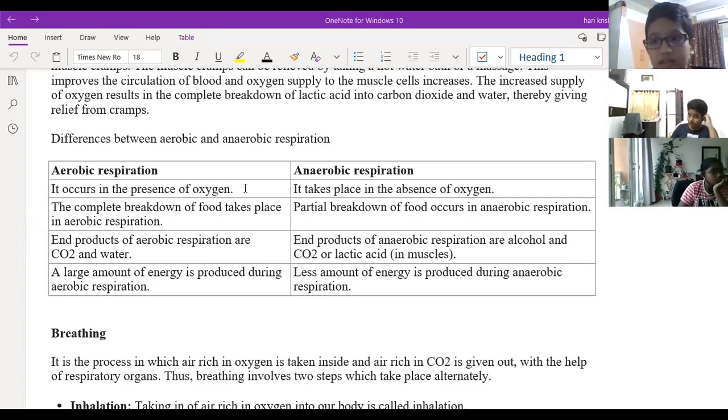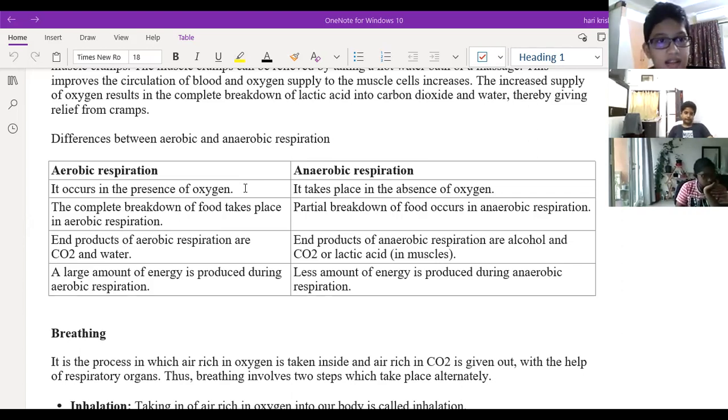Very good. Generally, aerobic respiration is very important for living organisms to generate energy in their bodies. Anaerobic respiration is mostly used for industrial purposes, in the preparation of wines and the fermentation process.